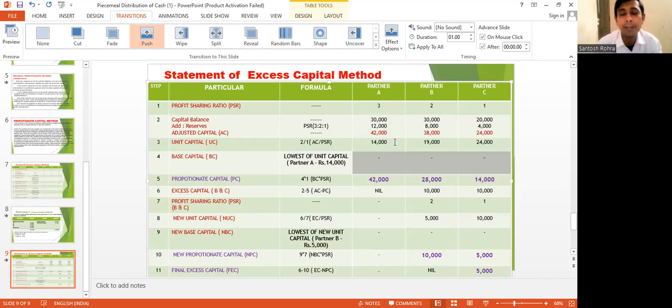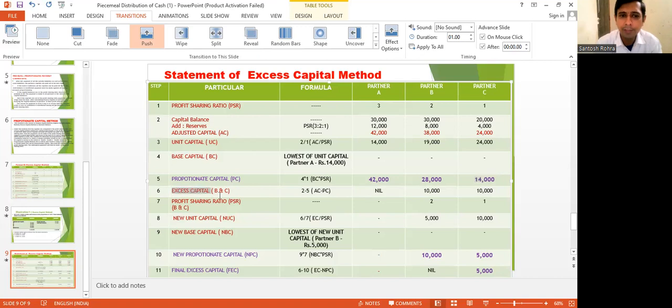After that, multiply 14,000 by 3 for A, by 2 for B, and by 1 for C. You will get 42,000, 28,000, 14,000. This is the multiplication of PSR with base capital. PSR is nothing but profit sharing ratio.